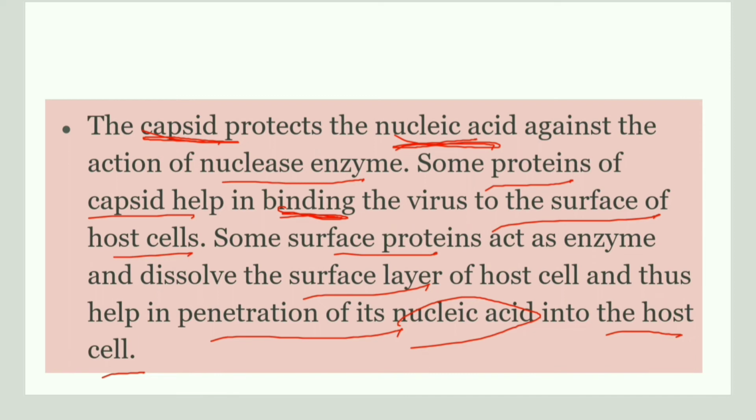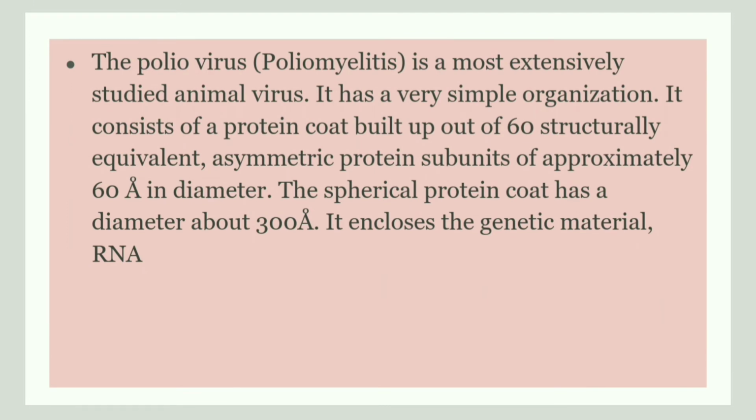The most extensively studied animal virus is poliovirus, and this virus has a simple organization. It consists of a protein coat, and this protein coat is made up of 60 structurally equivalent asymmetrical protein subunits, and this has an approximate diameter of 60 angstrom.